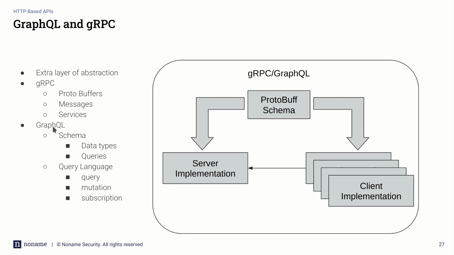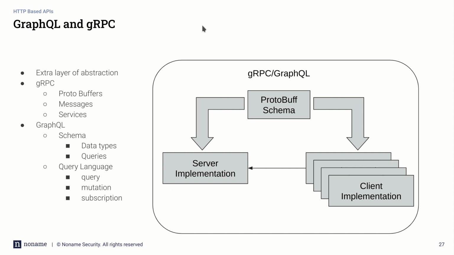Let's start with gRPC. gRPC, as I mentioned earlier on, is exactly that, RPC style. So you will see very many similarities with the RPC style APIs we talked about earlier on. GraphQL, on the other hand, is a different animal altogether. GraphQL gives you the ability to do a lot more things from a user's perspective and make it look easier compared to any other API type we talked about. That's why I find that this is the next biggest thing, right? And there's tons of movement towards GraphQL as compared to gRPC, right?